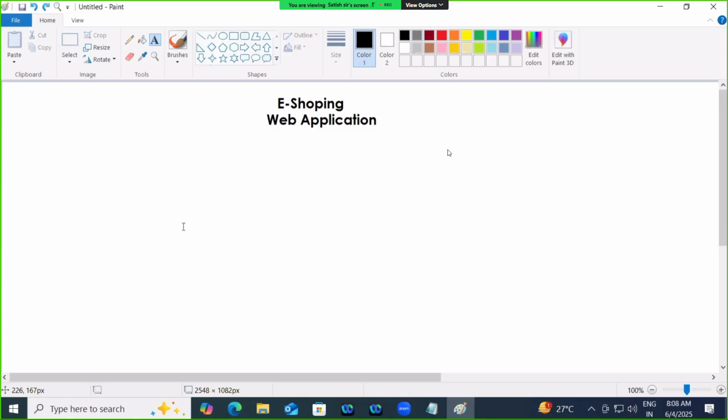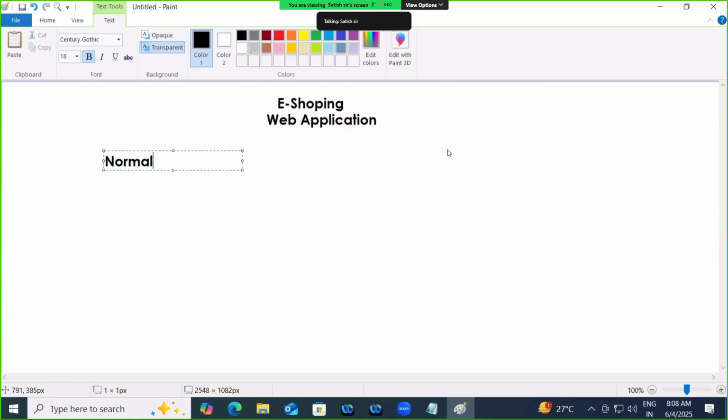So there will be different types of users. Normal users are employees. And what is the role of these employees? Roles are nothing but permissions. Employees have some permissions on the database, and the admin will have some permissions on the database.